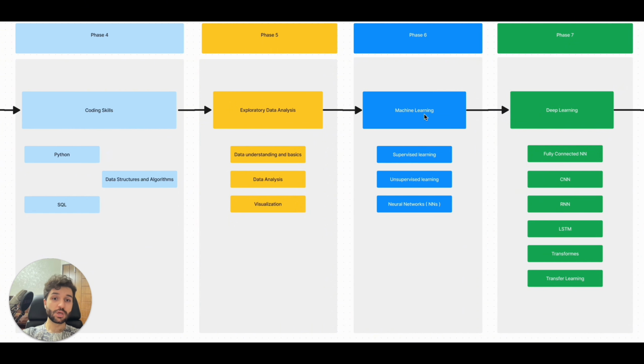But before these, you should learn machine learning. You can't start deep learning without any knowledge in machine learning. You should know about machine learning first, learn about the algorithms, neural networks, and after that you can go through deep learning and learn about these items that we have here. For example, what is a fully connected neural network? How can we use that?